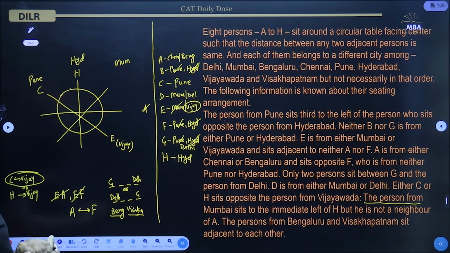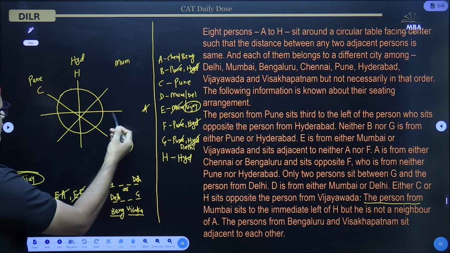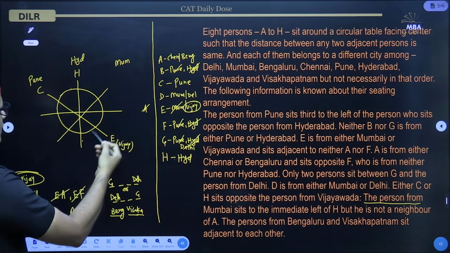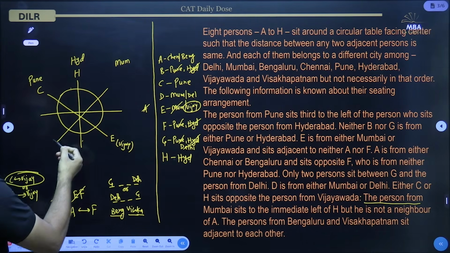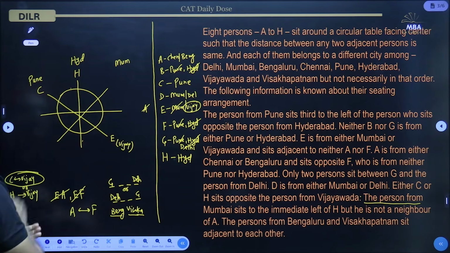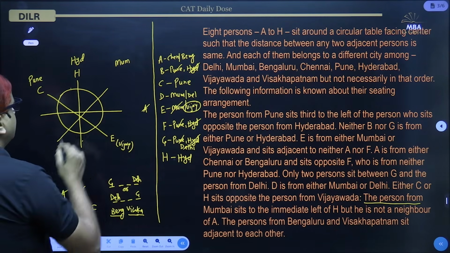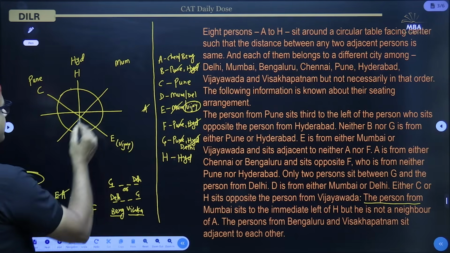Now, is that satisfying all the other conditions? What are the other conditions? Neither A nor F can be adjacent to E. So these places cannot be occupied by A or F. And A and F are opposite each other. That means these two places will be occupied by A and F. Now, as we know, A is either from Chennai or Bengaluru, so we cannot put A here.